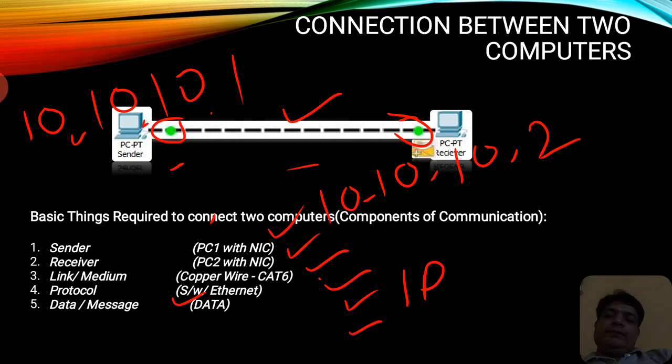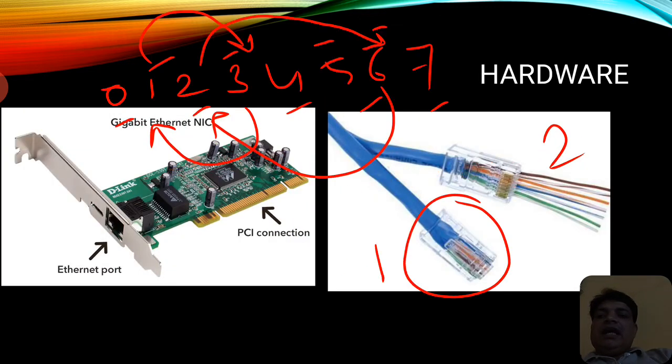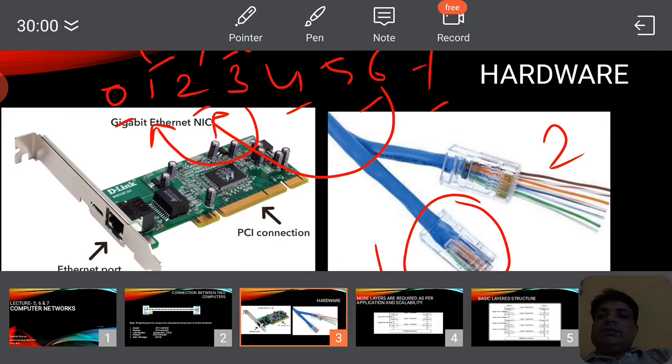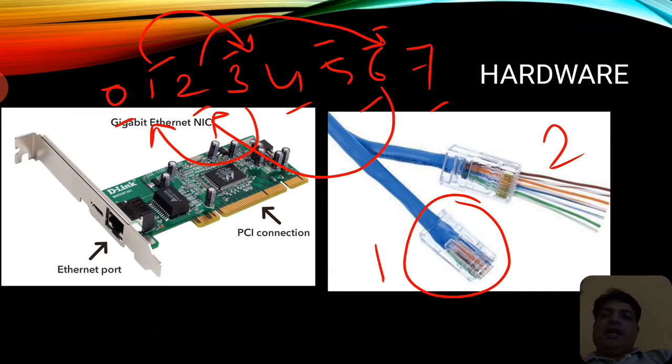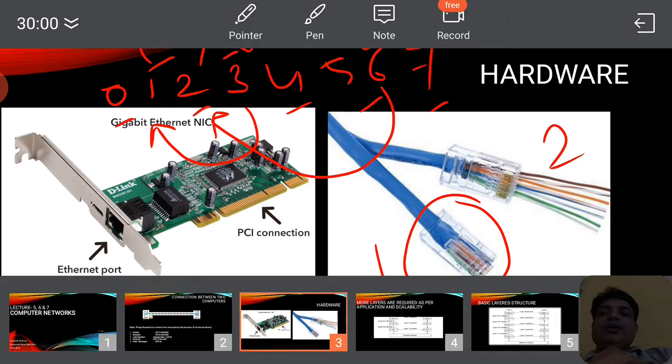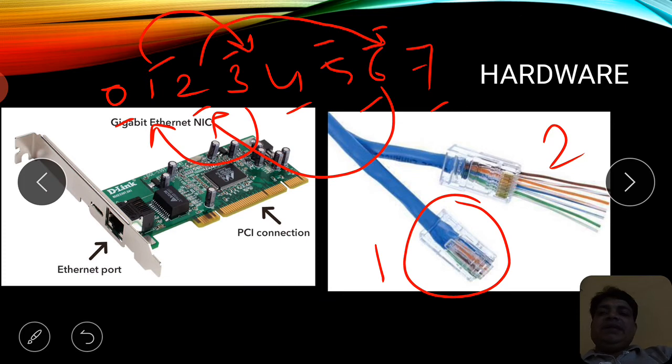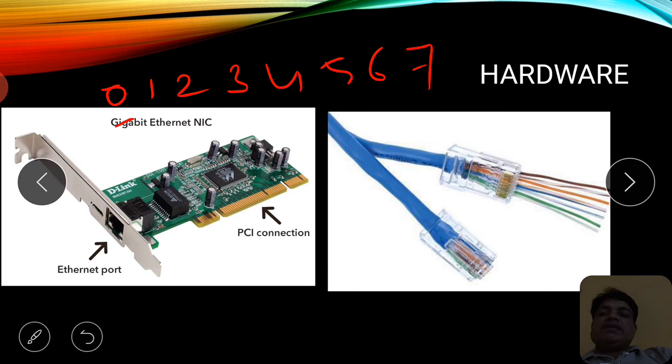To know how that connectivity is supported with the help of hardware, you have to know about the hardware also. First of all, you have to know what a network interface card looks like. Here you can see an example of a gigabit Ethernet network interface card. Gigabit here means it will provide a speed of 1 gigabit per second, Gbps.